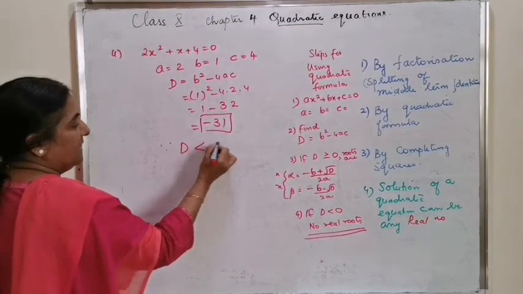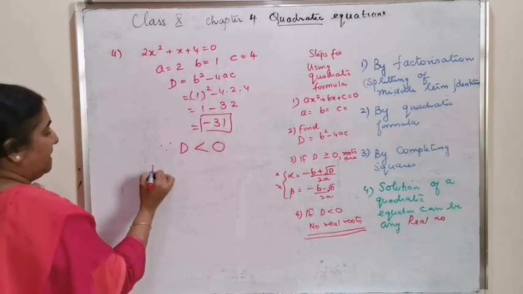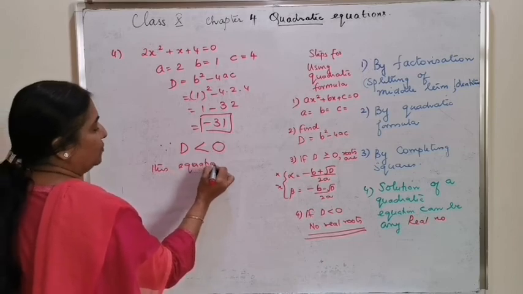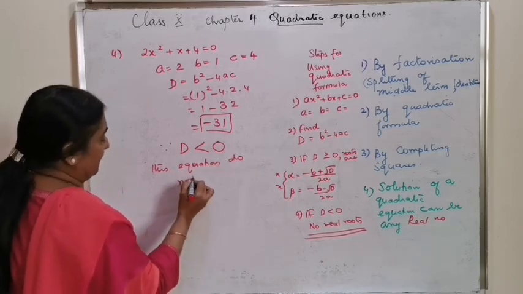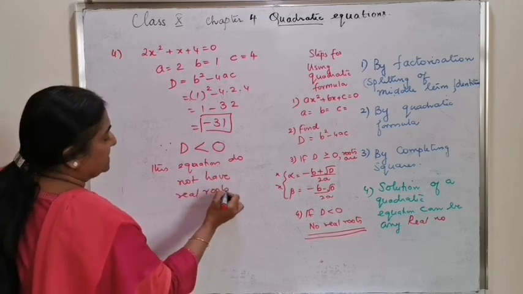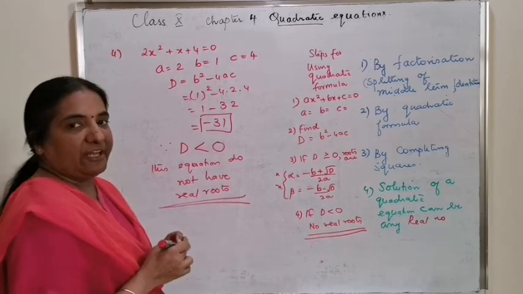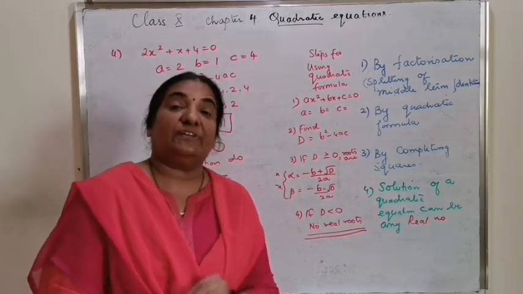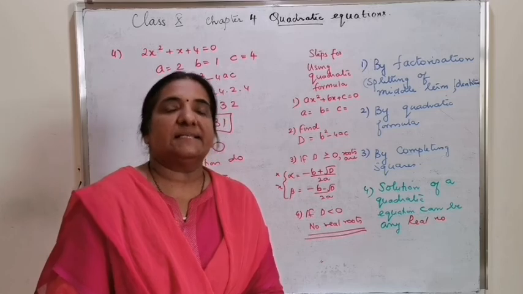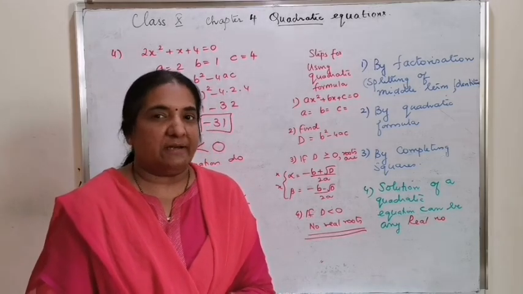Since D is less than 0, this equation does not have real roots. That means you need not proceed with alpha and beta, because the square root of a negative number does not exist. You can sum up the answer as this equation does not have real roots.